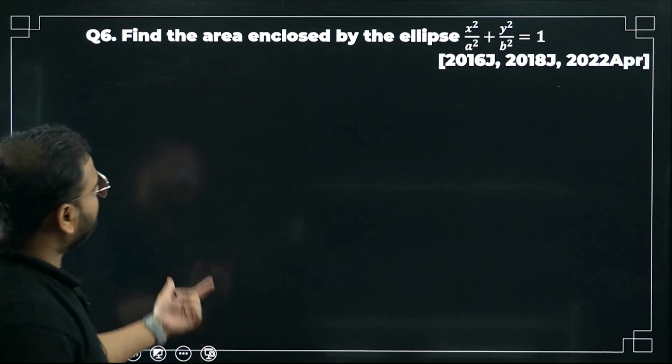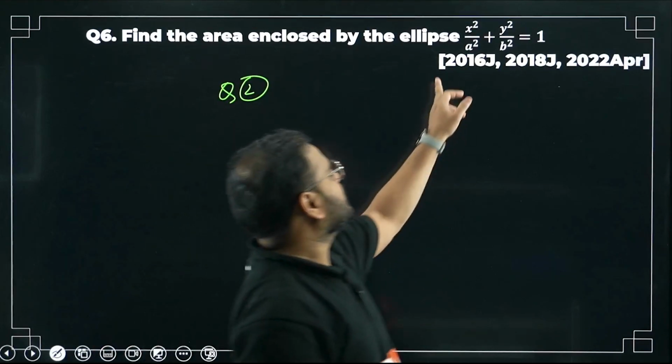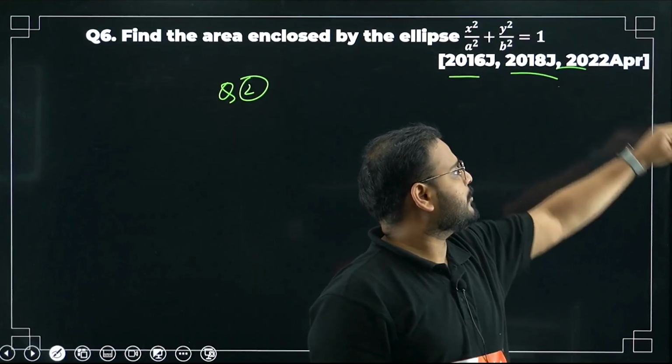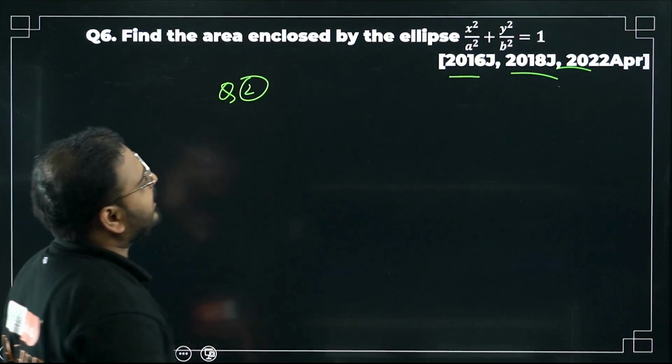Sixth one. I have solved this. Question number 2. Why have I taken it here? Because to show you: 16 January, 18 January, 22 April. The question keeps on coming to all of you. Again, what is the answer for this one?